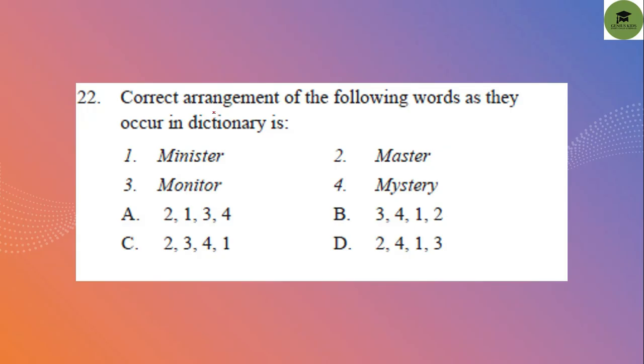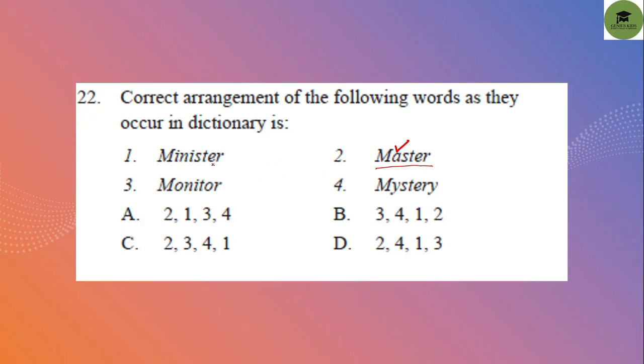Next one: correct arrangement of the following words as they occur in the dictionary. So in the dictionary, how will they occur? They will occur by the alphabets, in alphabetical order. If you see, the first letter is M. Now let's see the position of the second letter. A in option 2 will come first. So M A and whatever the remaining letters, this word will come first.